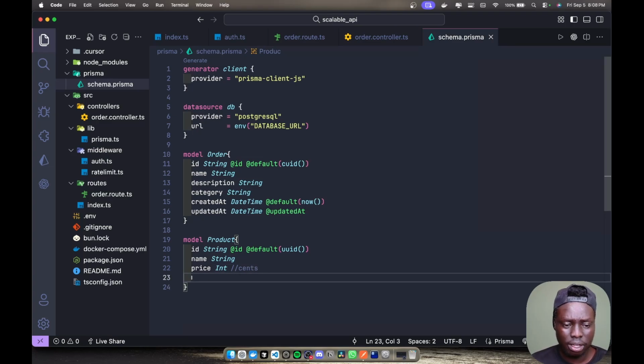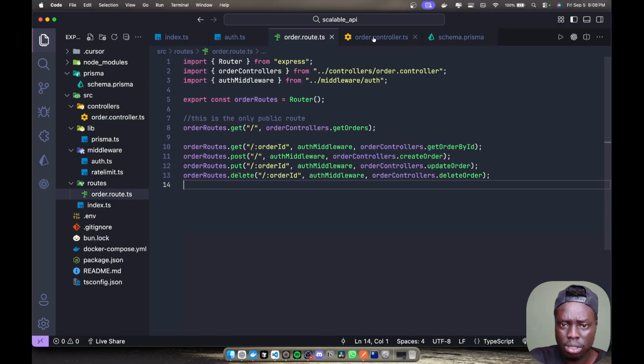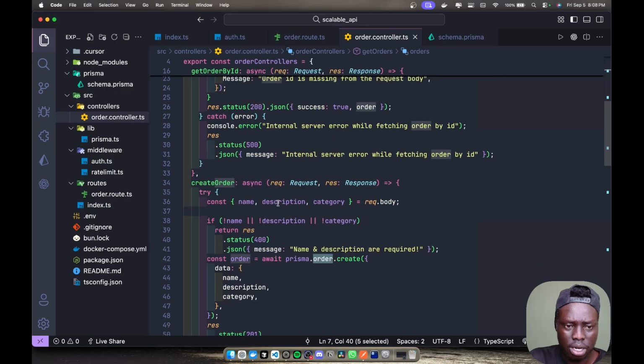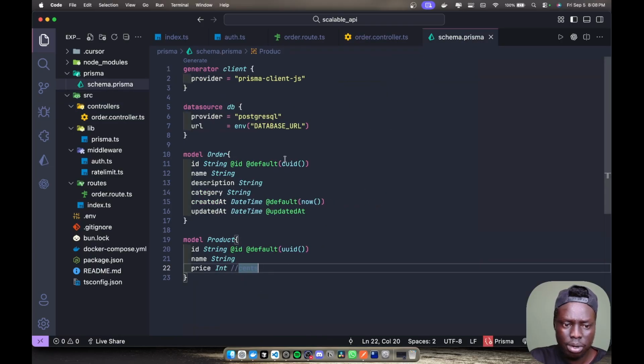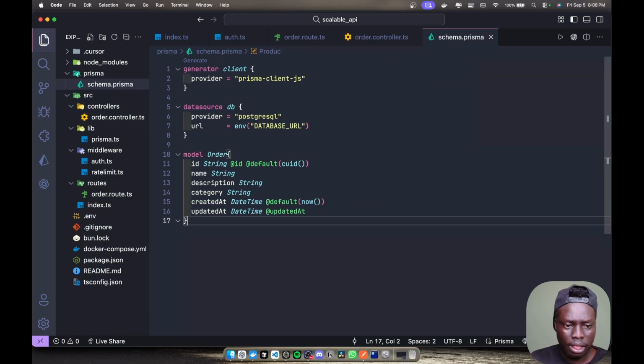You can have anything really, like description or destination. Then you can go inside our controllers and have a different controller, like I said from the start, that represents the product as well. But we're just going to keep the Prisma thing like this.